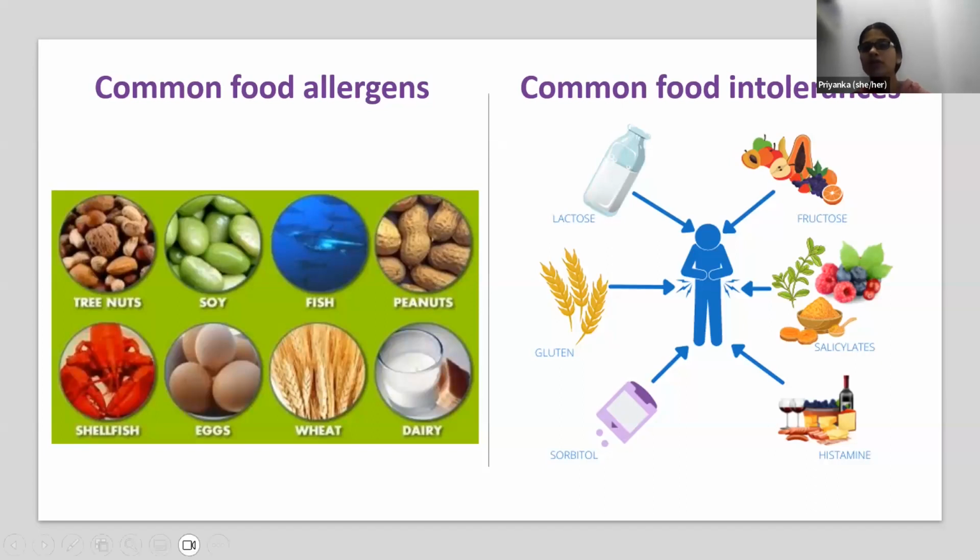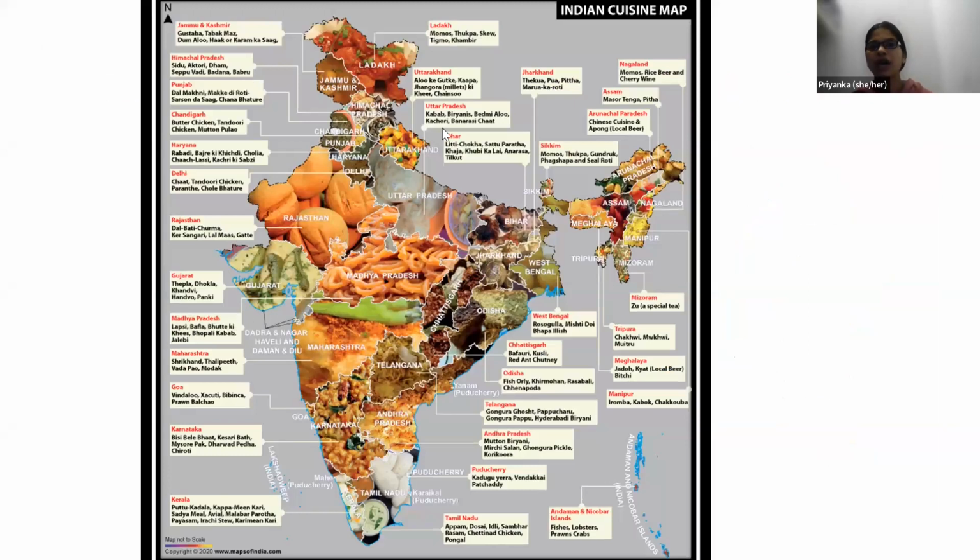And what are common food intolerances? As listed, we have common food intolerances: fructose, salicylate, histamine, sorbitol, gluten, lactose. But most common in India are lactose and gluten sensitivity. So we can see the map of India with 28 states and different union territories. You can see different states have different cuisines. Each and every state follows their own diet and it varies across India.